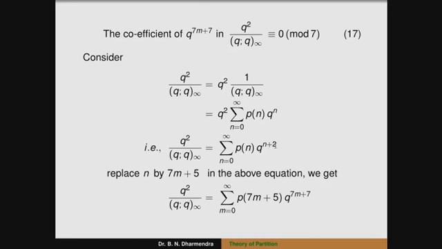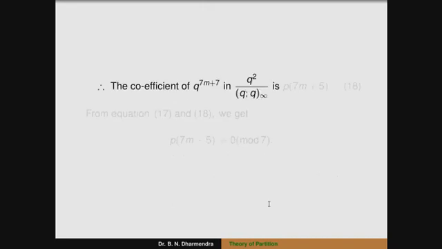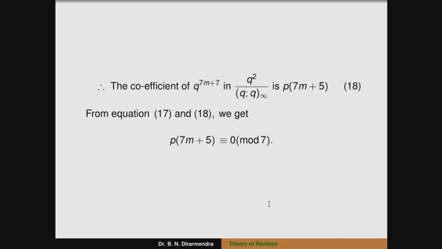So therefore the coefficient of q^(7m+7) in q^2 divided by (q;q)_infinity is p(7m+5). We can call this one 18, and using the previous two results, we get that p(7m+5) is congruent to 0 modulo 7.